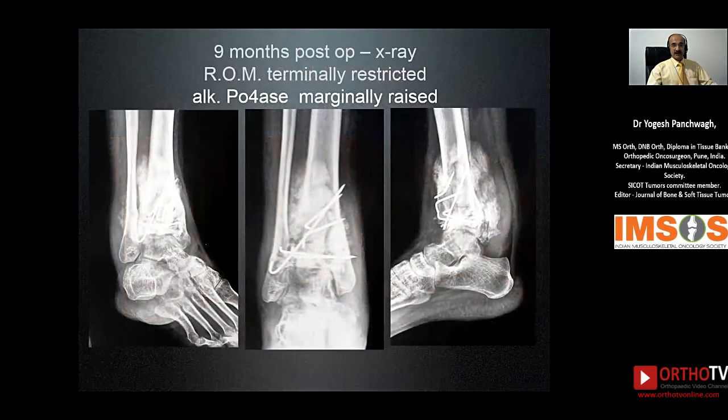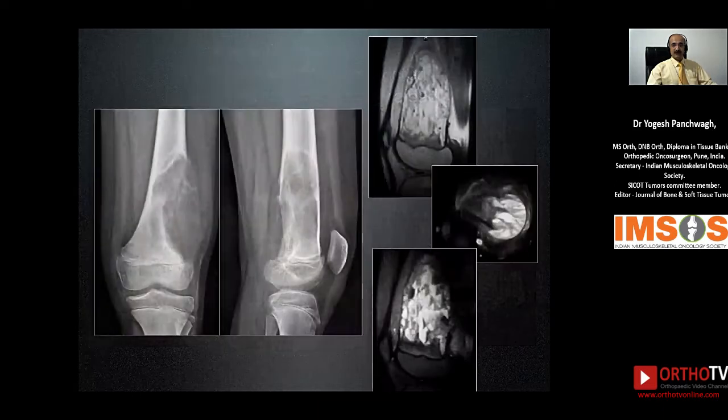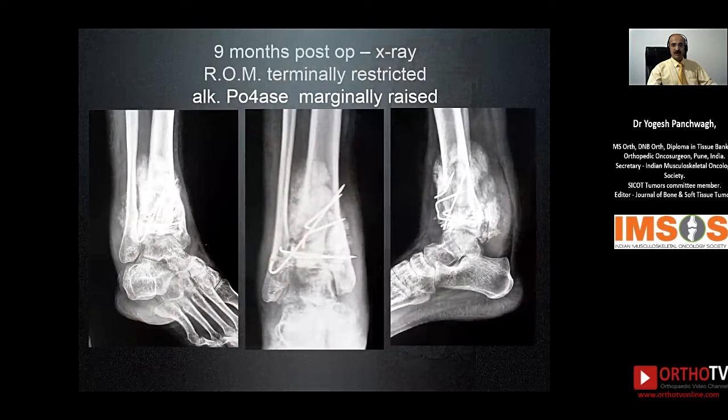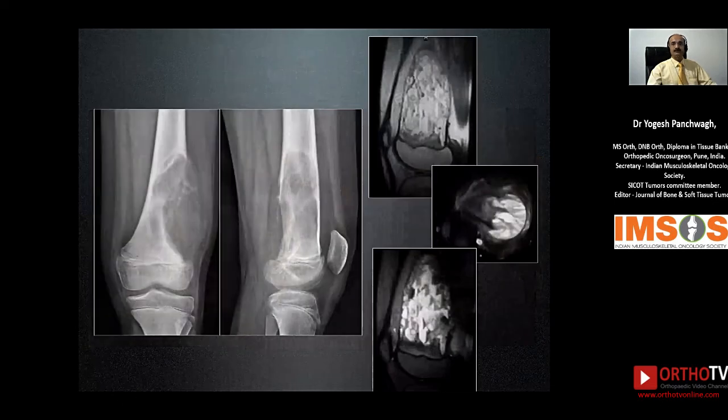The X-ray at that time showed a lot of new bone formation and aggressive-looking periosteal reaction. The patient had pain, the range of movement was terminally restricted, and the alkaline phosphatase was marginally raised. A fresh biopsy at this stage then revealed that this was an osteogenic sarcoma. And then the patient had to be subjected to fresh staging, and she ended up having a below-knee amputation.